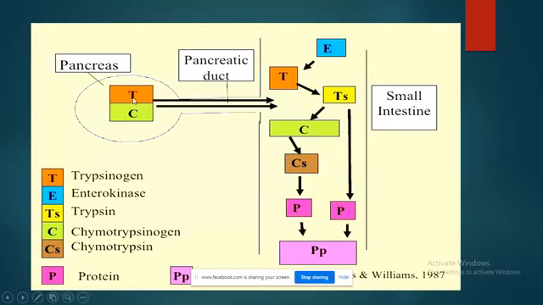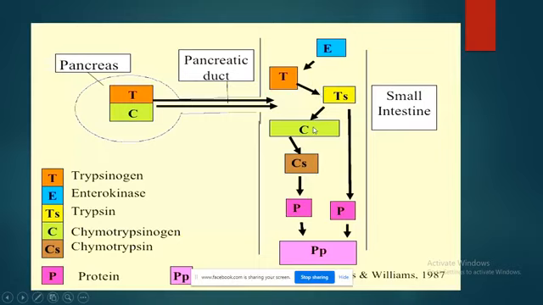The pancreas secretes trypsinogen and chymotrypsinogen. These are inactive ones. The pancreatic duct will take trypsinogen and chymotrypsinogen into the small intestine, where enterokinase acts on the trypsinogen to form trypsin.